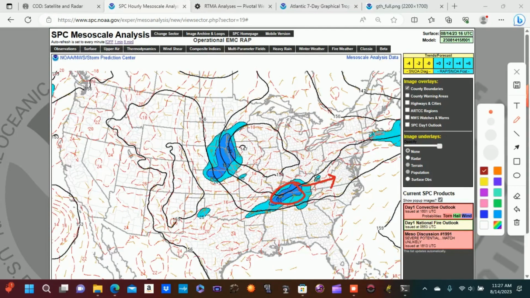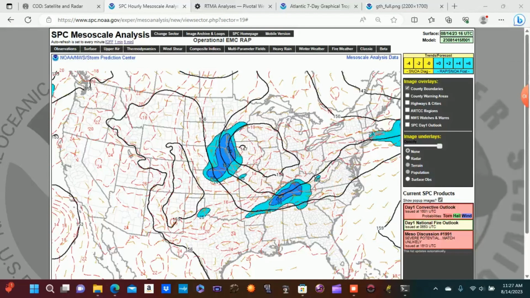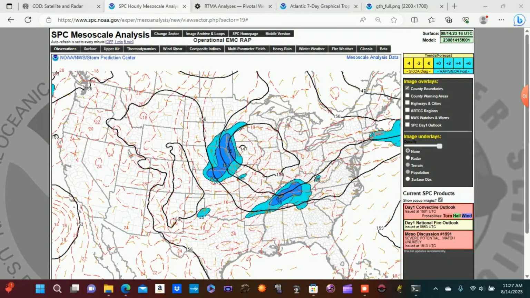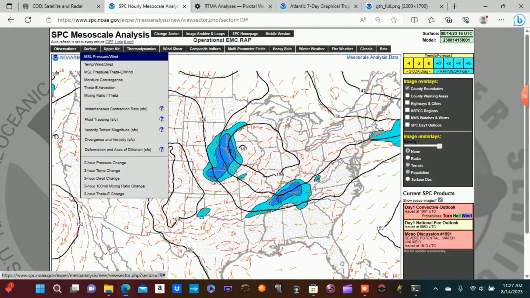And as we know, the low-level jet is responsible for transporting heat and moisture to our target region. And it also increases the low-level wind shear. So that helps increase the severe weather potential. And then we're going to go down to the surface.